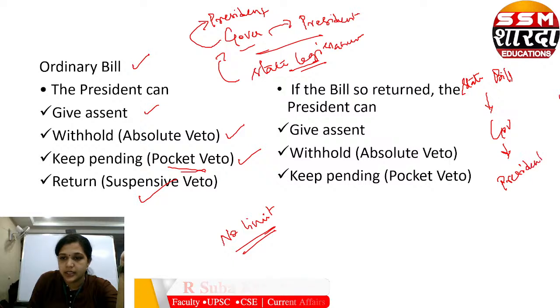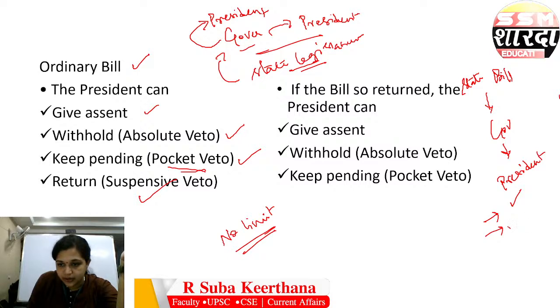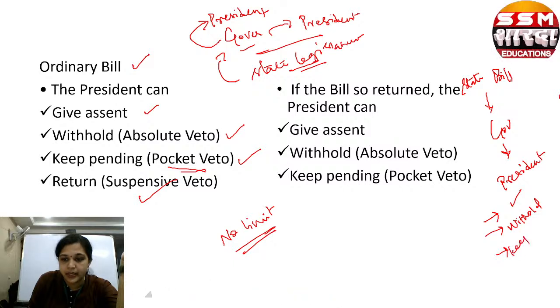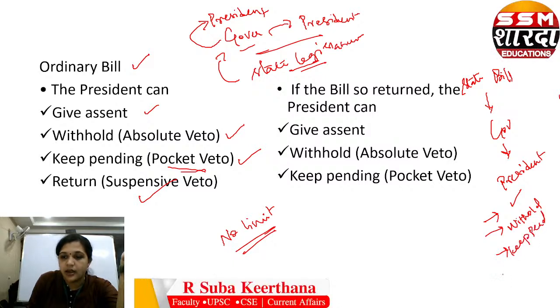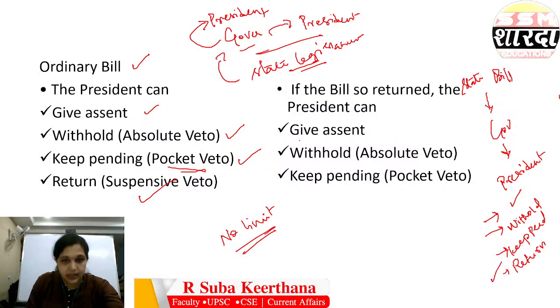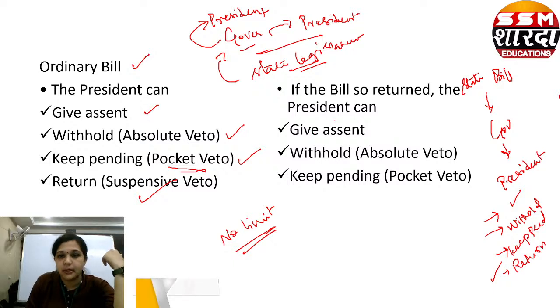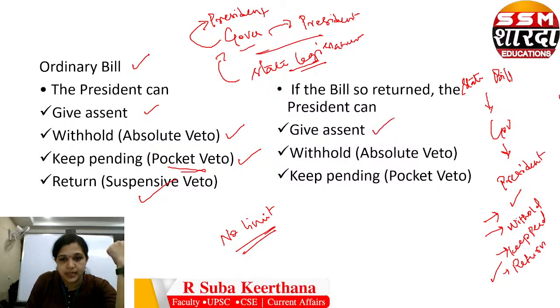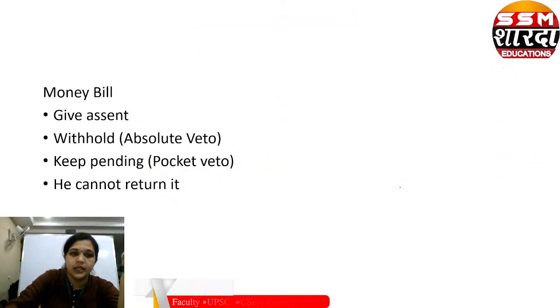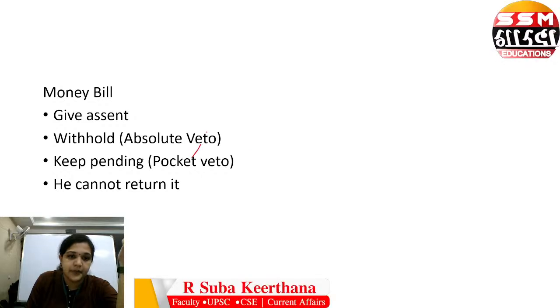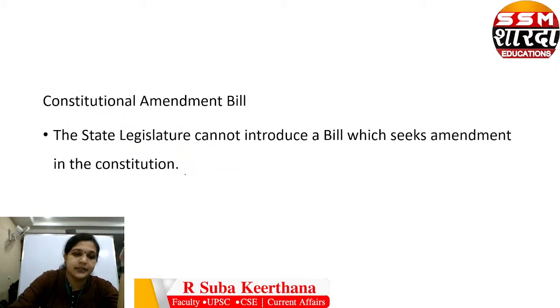So what are all the possibilities he has? He can give his assent. He can withhold it. He can keep it pending, or he can return. Now as he returned, what will happen? He is returning it and it is coming back to the president. Then he can give his assent, he can withhold or he can keep pending, he cannot return it again. Okay, next. In terms of money bill, he can give assent, withhold, keep it pending, he cannot return it.